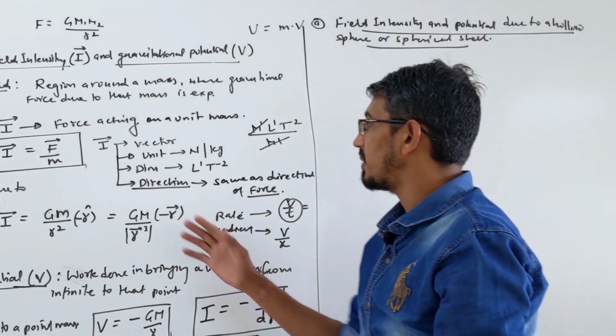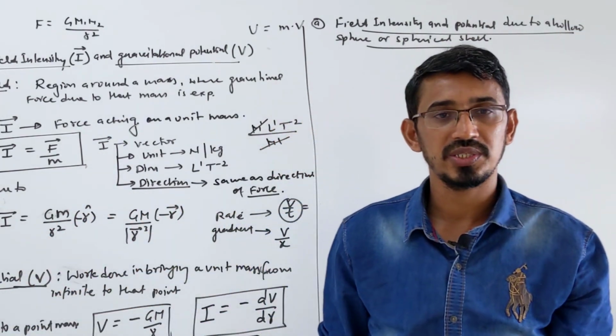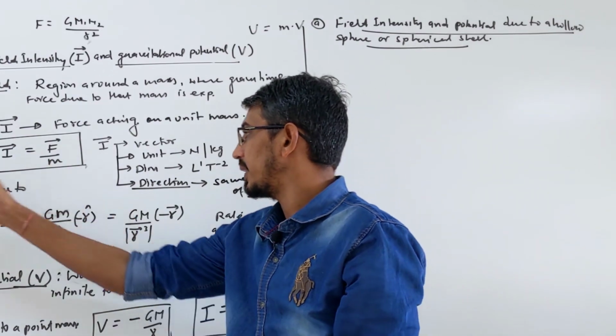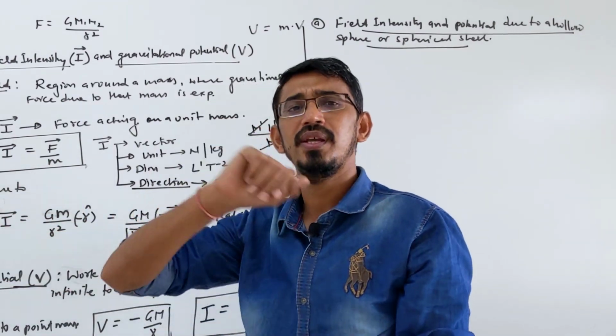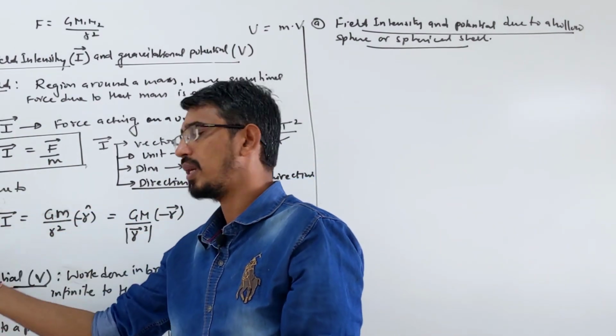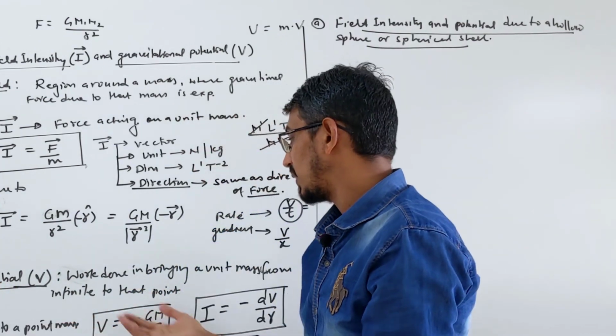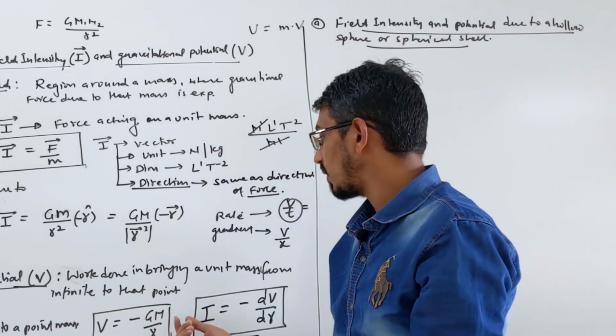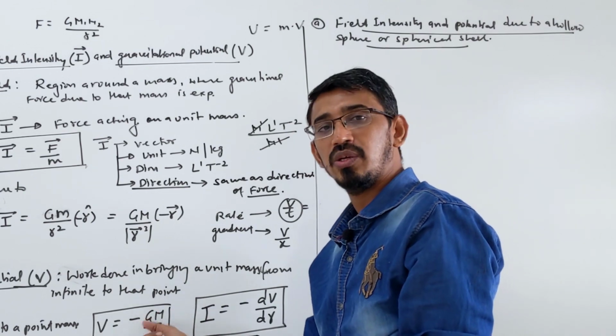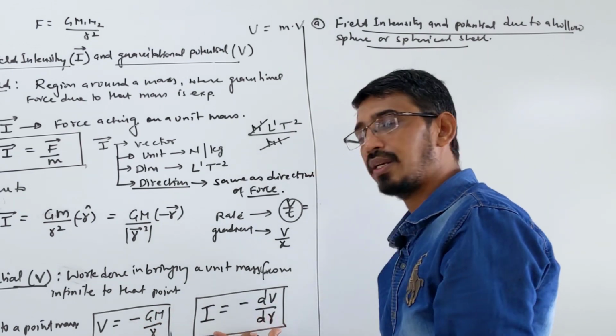Actually, what I am teaching here is very important, because all of this will come again in electrostatics, with almost the same formulas. There we will talk about electric field intensity, with a similar formula, kq by r square. For electric potential, the same formula will come, like GM by r here becomes kq by r. A similar relation we get here also.